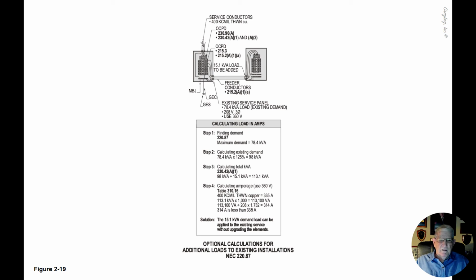113,100 VA divided by 208 times the square root of 3, using 360 volts in accordance with 240.5(A) and (B), we would come up with 314 amps. Now in comparison, the 314 amps is less than 335 amps, the ampacity of the 400 kcmil conductors. So the solution is this load of 15.1 can be added to the existing service in accordance with 220.87, and that's what Figure 2-19 is illustrating.